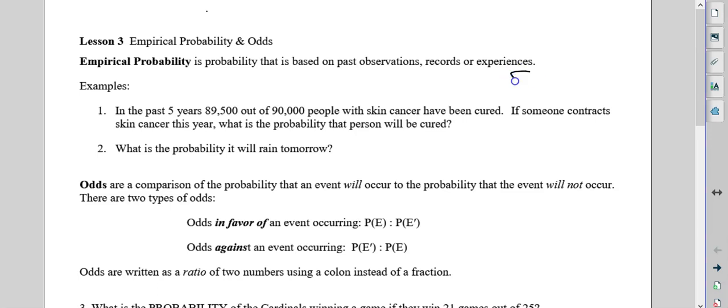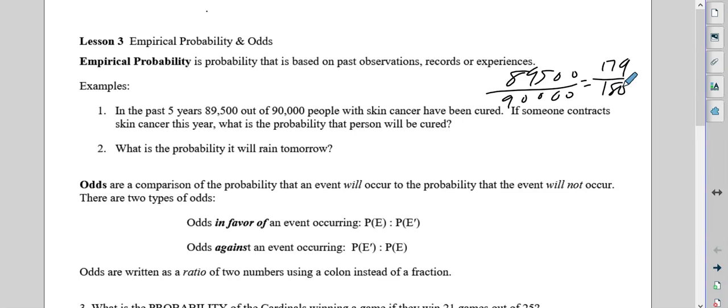That means there's 89,500 out of 90,000 cured. Well, if you reduce that, that reduces to 179 out of 180. Okay, so pretty good odds.